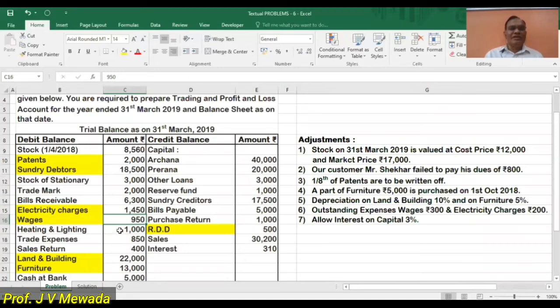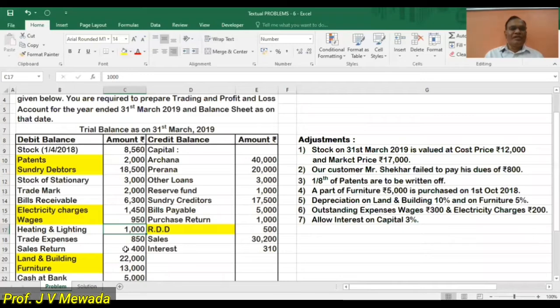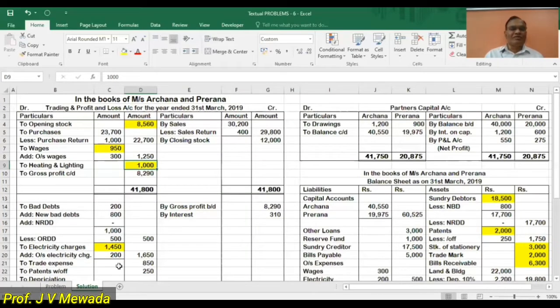Then we are having heating and lighting. We are charging to trading account. So trading account, heating and lighting 1,000. We are writing on the debit side. Now the next is trade expense, which is charged to profit and loss account. So trade expense is 850, which we are charging to profit and loss account.